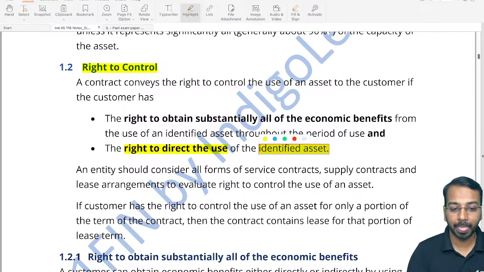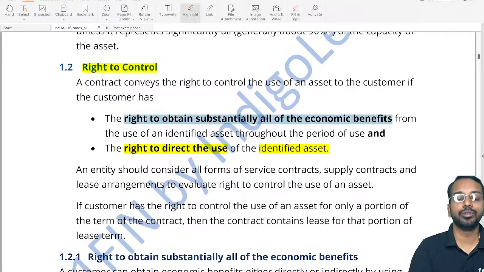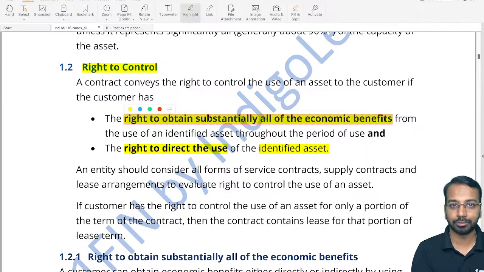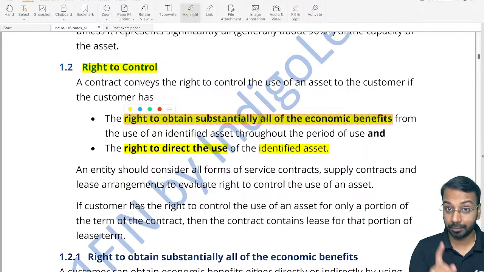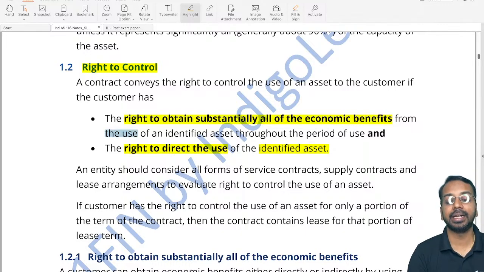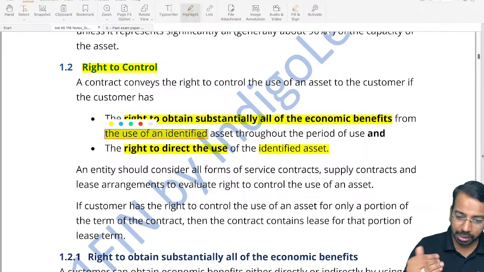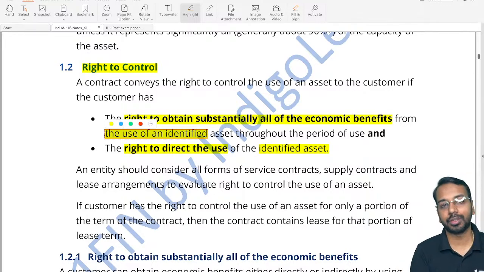And the customer has the right to obtain substantially all of the economic benefits from the use of the identified asset. Meaning to say, in the lease period, who will get the economic benefits? The lessee will get the economic benefits. From what? Very important, a lot of you would have missed this. From the use of an identified asset. So by using the asset, the customer will get substantially all of the economic benefits.